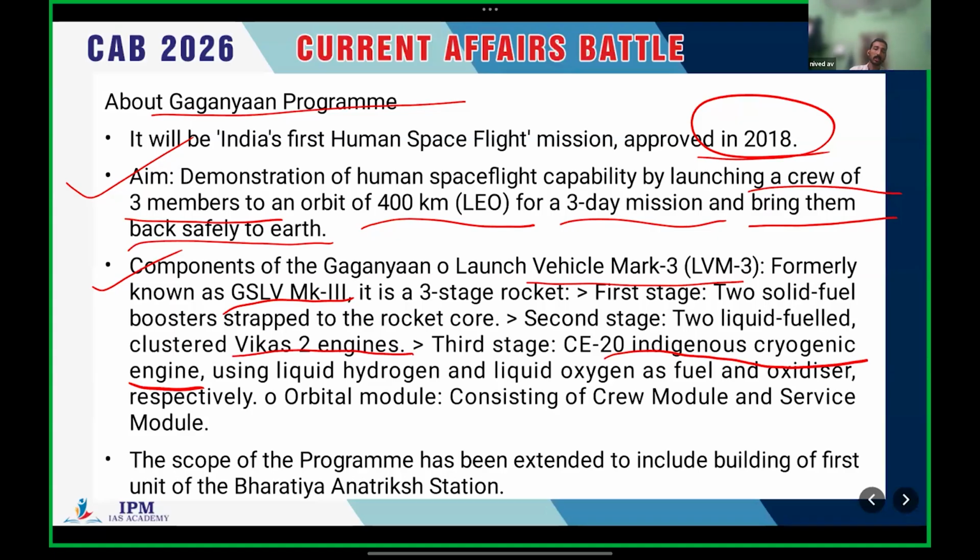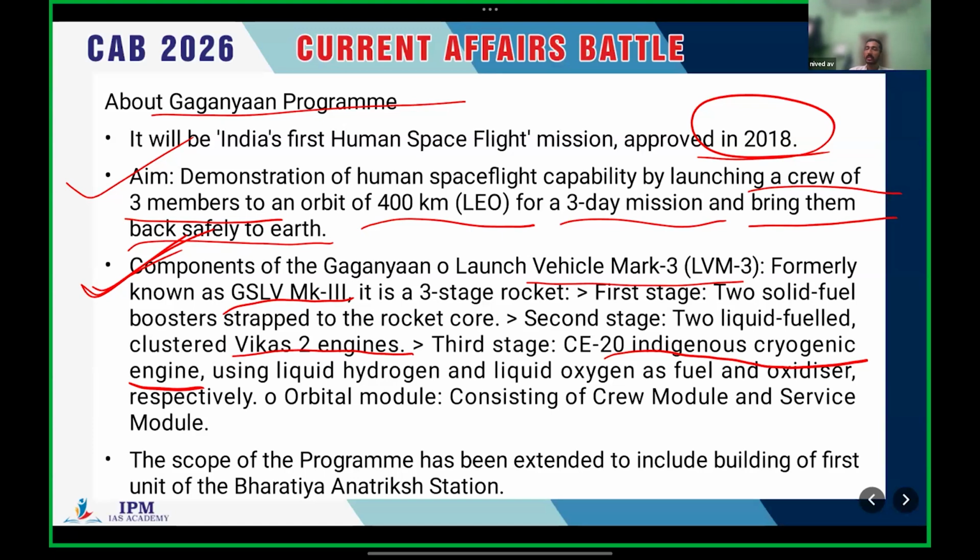Clear. So all this information is very, very important. If you have any doubt, you can ask me. This is the basic information, and it is enough from the perspective of the UPSC examination. But this information is very, very important.